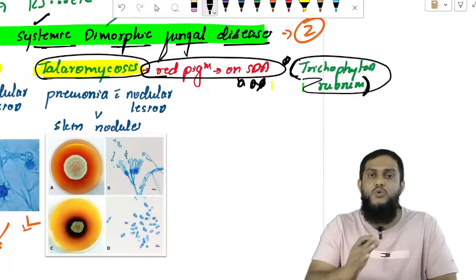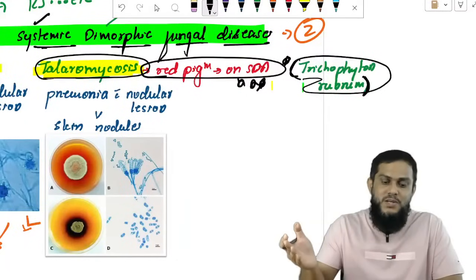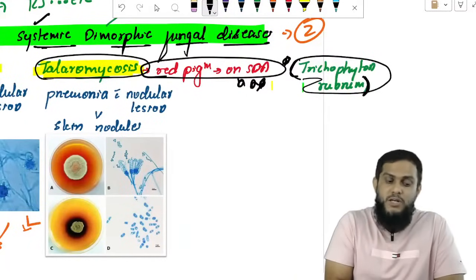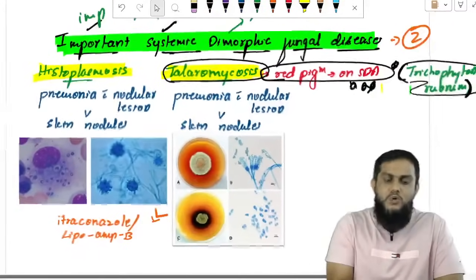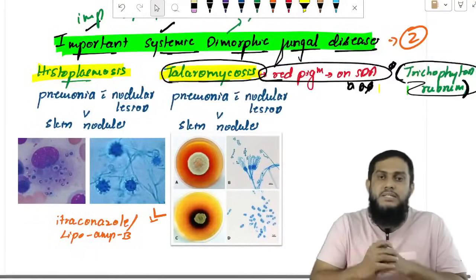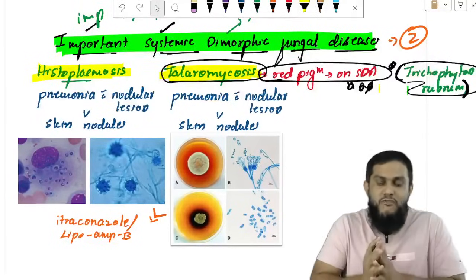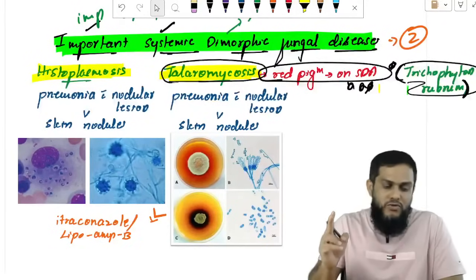Right now, Trichophyton rubrum, you just ignore because it causes dermatophytosis. We have mentioned it because it produces red pigment along with Talaromyces. Now concentrate on histoplasmosis and talaromycosis. Histoplasmosis is caused by Histoplasma. Talaromycosis is caused by Talaromyces marneffei. Both are dimorphic fungi.